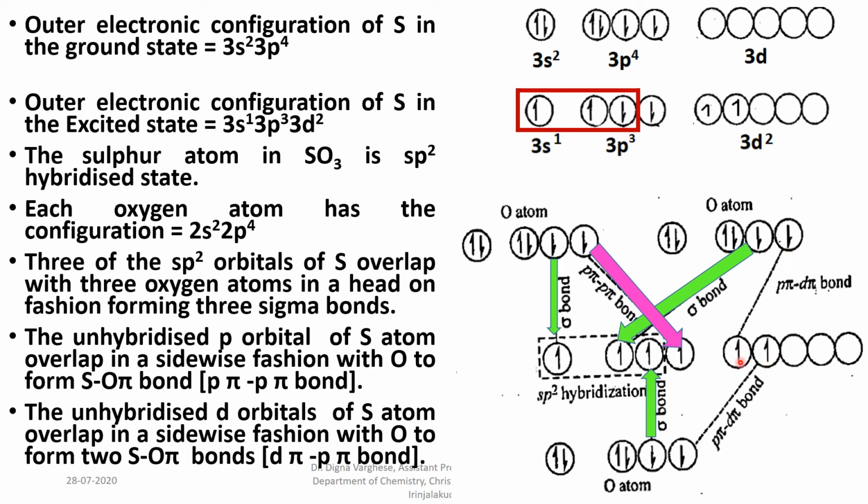This d orbital overlaps with the second oxygen atom, forming a p-pi d-pi bond, and the third oxygen atom and the sulfur atom's d orbital overlap in a sidewise fashion to form another p-pi d-pi bond. So in the sulfur trioxide molecule 3 pi bonds are there. One is a p-pi bond and the other two are p-pi d-pi overlaps, forming 2 sulfur-oxygen pi bonds.